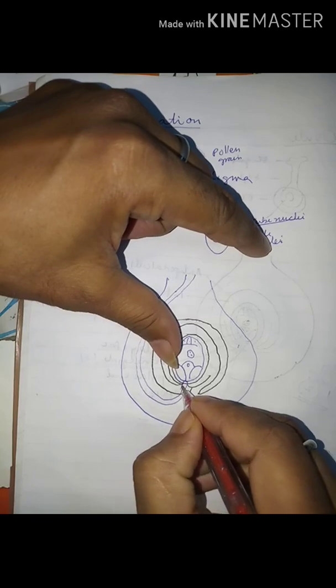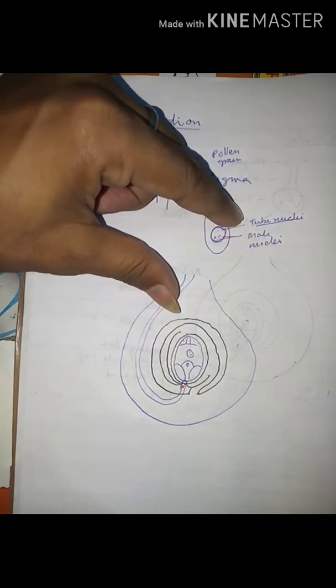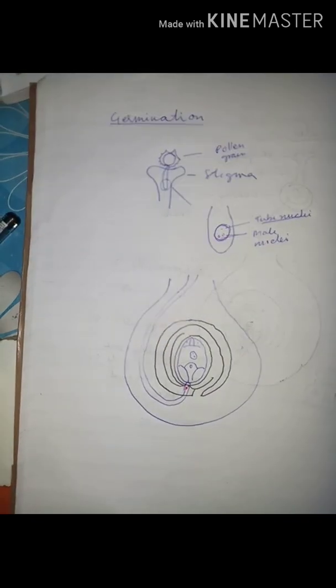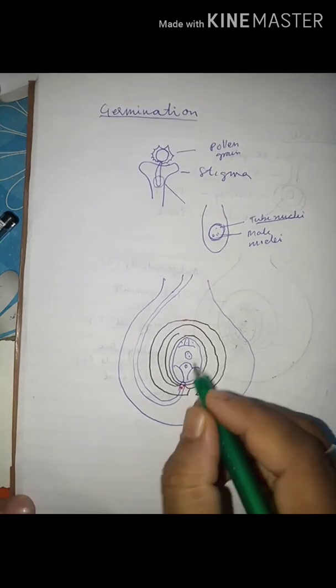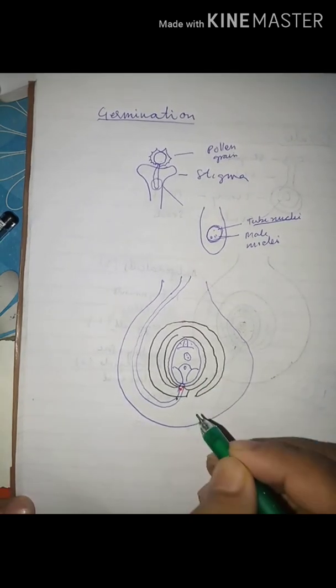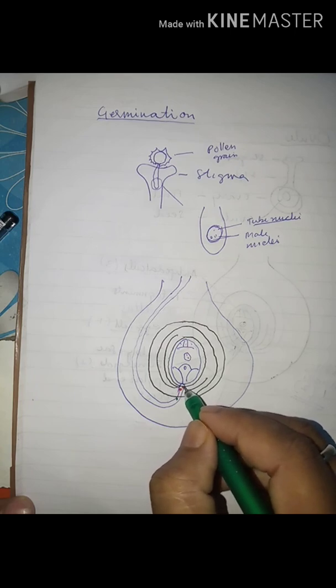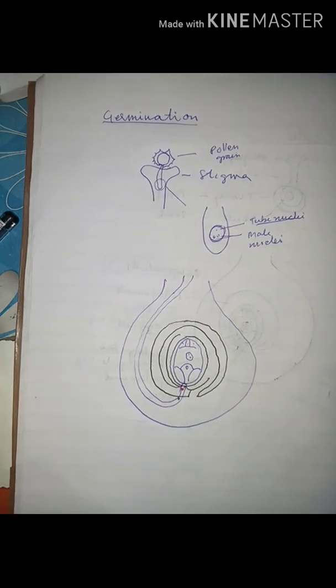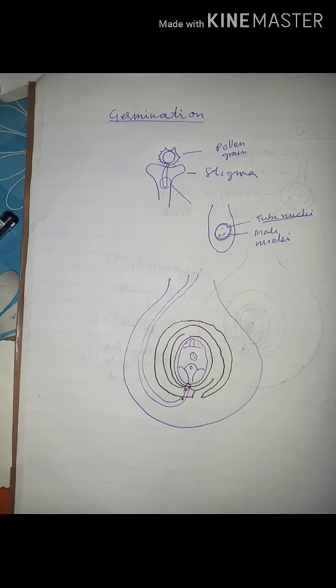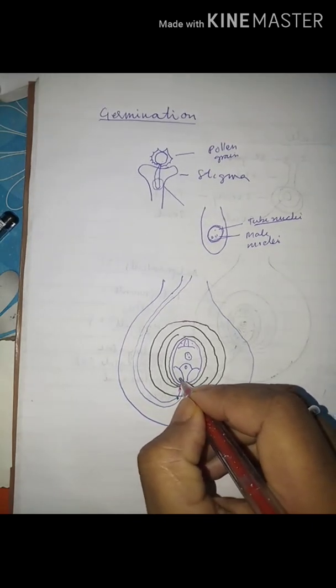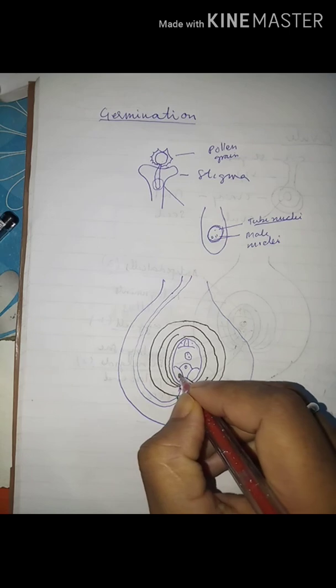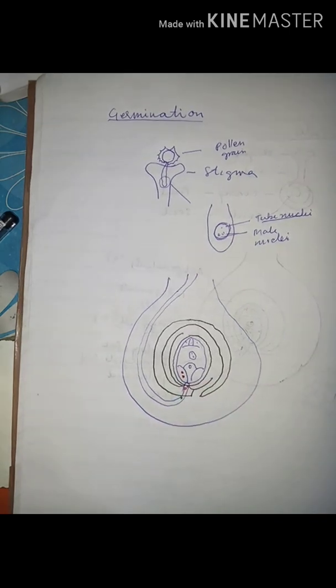Here the 2 male nuclei are present, and the tube nucleus will disintegrate when the pollen tube reaches the micropylar end. Both the male nuclei will enter one of the 2 synergids.